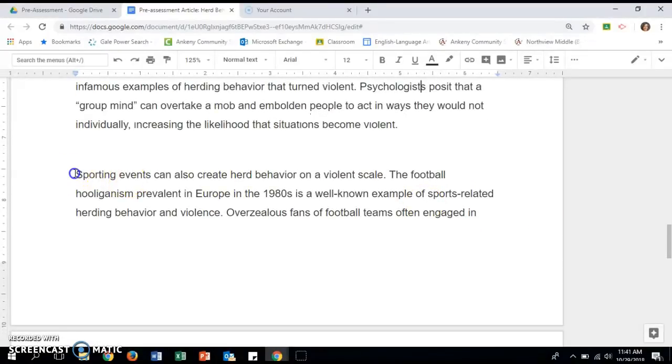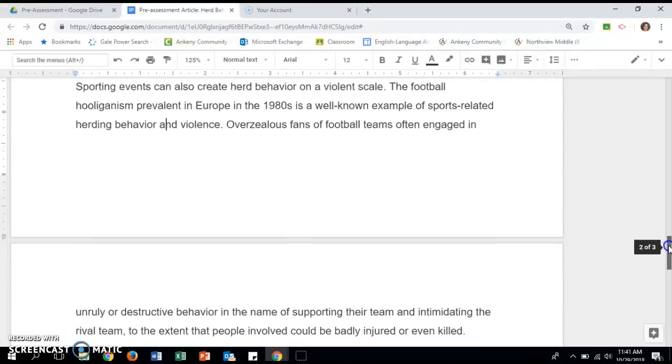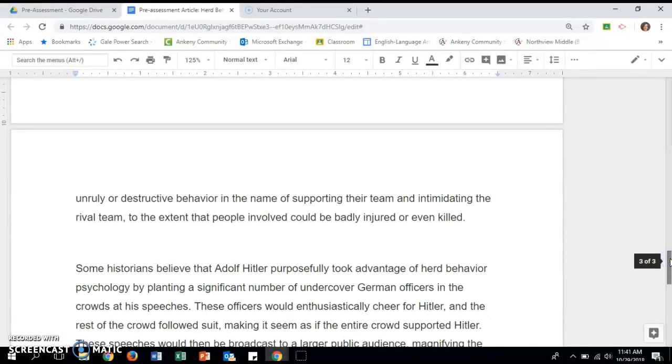Okay, the topic of this section is sporting events, so I expect that I'm going to see some examples of what herd behavior looks like at sporting events. Sporting events can also create herd behavior on a violent scale. The football hooliganism prevalent in Europe in the 1980s is a well-known example of sports-related herding behavior and violence. Overzealous fans of football teams often engaged in unruly or destructive behavior in the name of supporting their team and intimidating the rival team, to the extent that people involved could be badly injured or even killed.